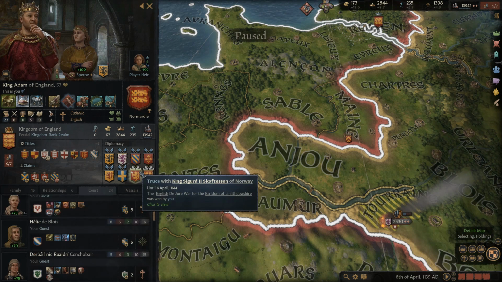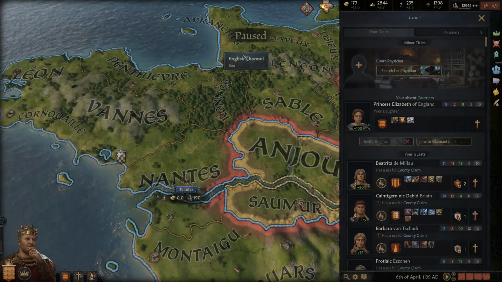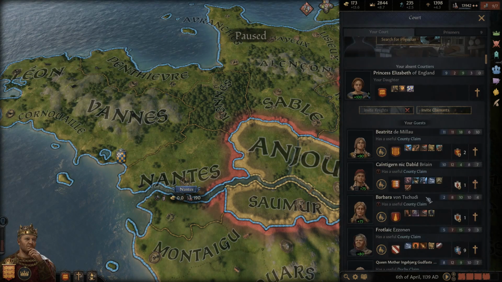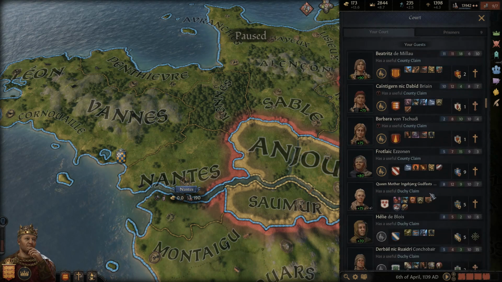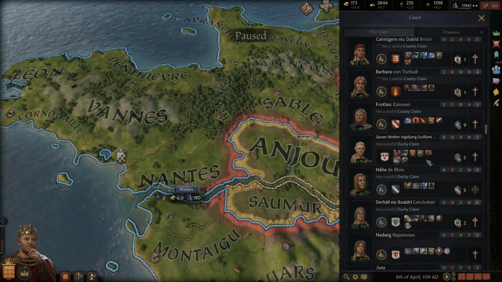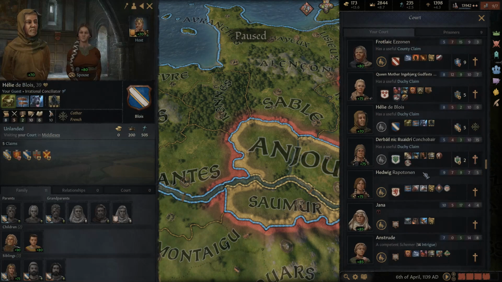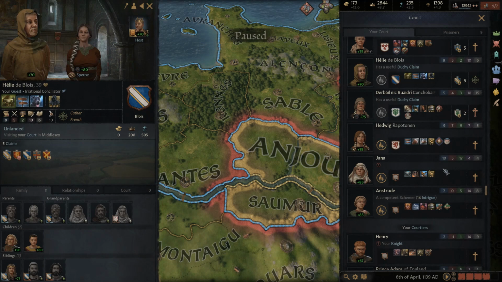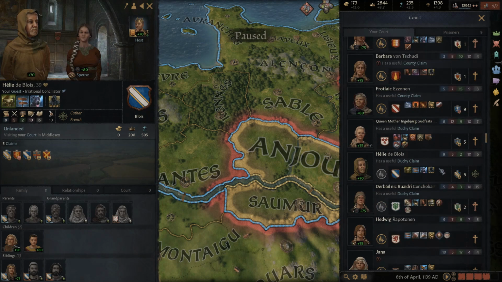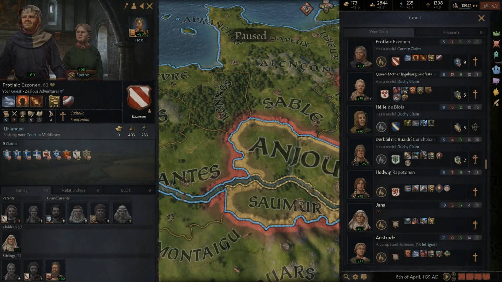Now, the better way to do this, actually, is to probably go through here. Yeah, I think this would be the best way to go through here, since all the guests are up at the top and easy to sort through. Alright, so we're looking for a male guest. Somebody who'd be a good pick. This guy's older, he's already married too, so we gotta pick somebody who's not married, and it looks like we have no choices. Henry is the only pick here. Alright, so that's all we have.